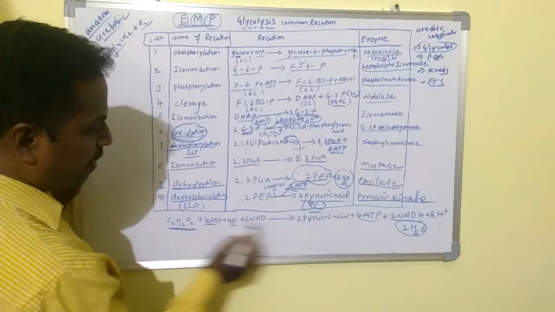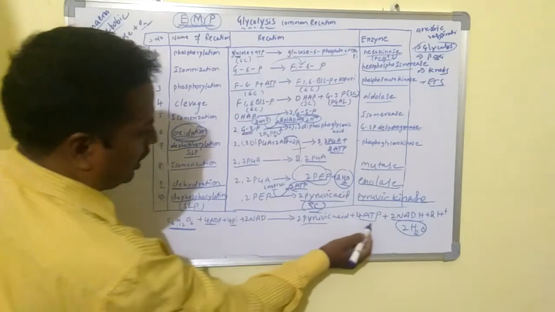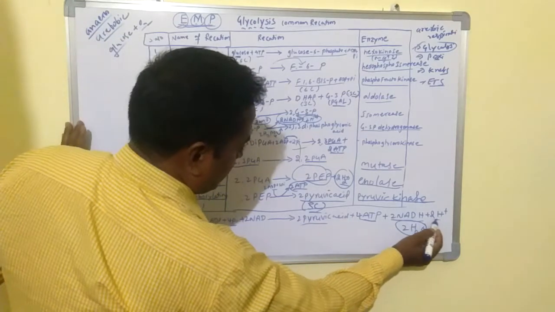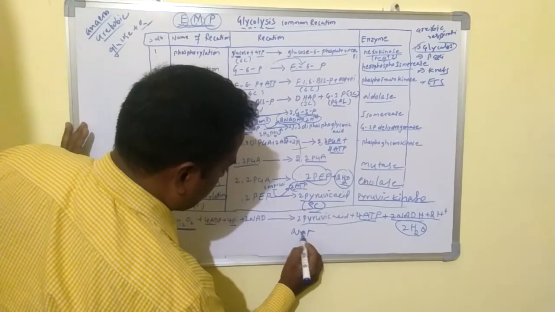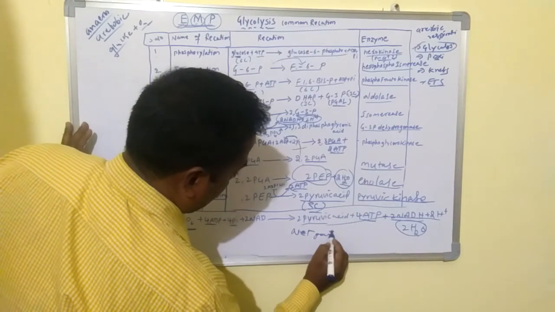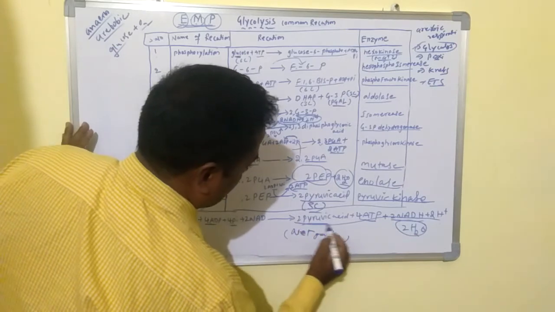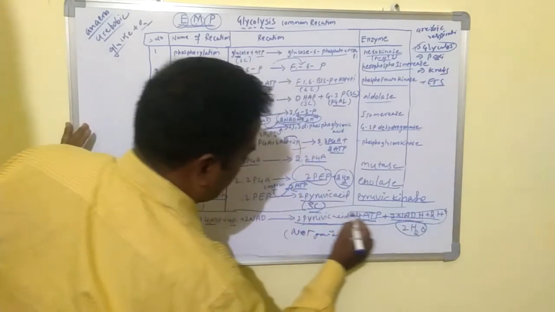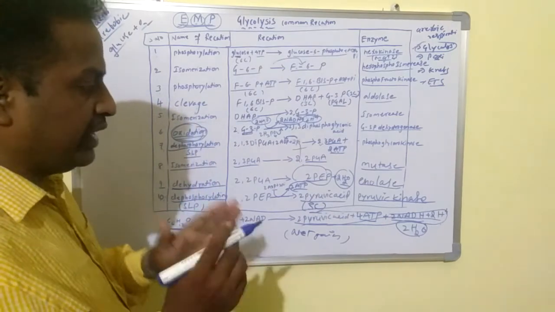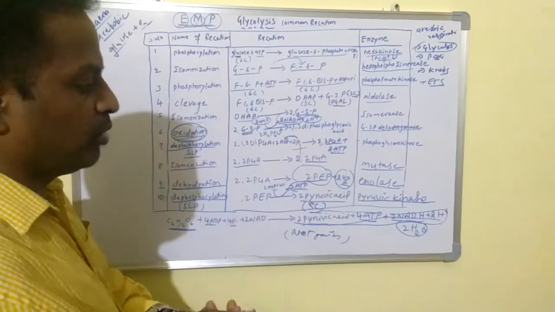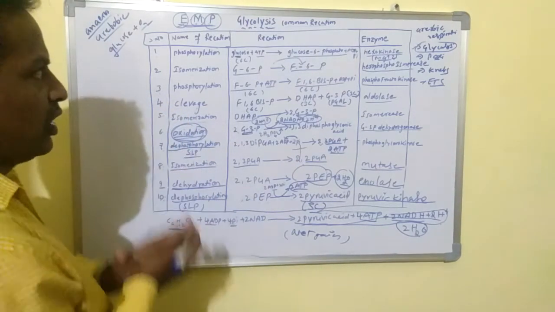So glucose breaks down into 2 pyruvic acid, 4 ATP and 2 NADH. This is the net gain of glycolysis. Net gain of glycolysis. How many pyruvic acids? The 2 pyruvic acids, 4 ATP and 2 NADHs and 2 water molecules are released in this glycolysis.